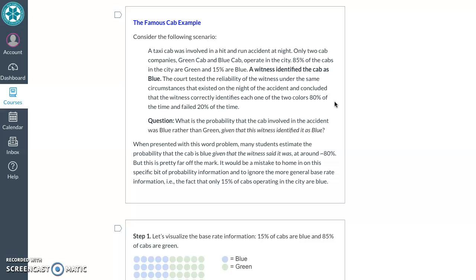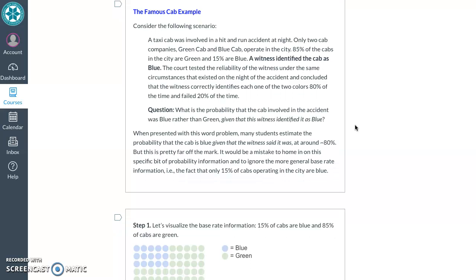They might be focusing in on this specific piece of information, the 80% reliability of the witness, but ignoring the base rate information that very few cabs in the city are blue, and most of them are green, and our witness, 20% of the time, is going to say green cabs are blue. So we need to take that into consideration when we figure out what are the odds it's actually blue, given the witness said it was blue, and it's going to be much lower than 80%.